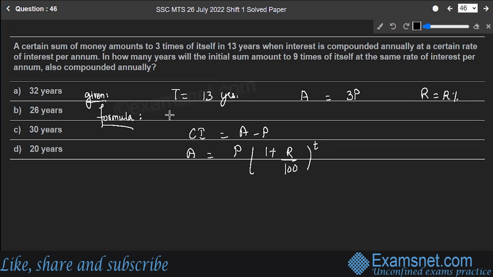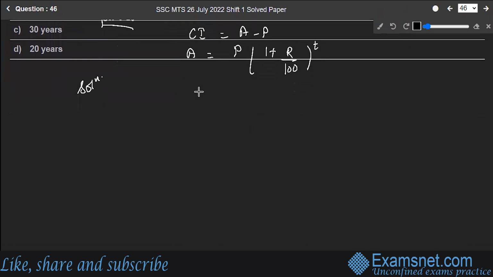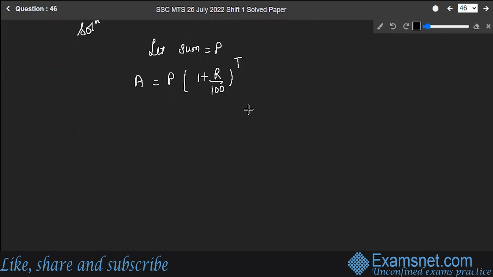Now, let's do the calculations. Here's the solution. First of all, I'll assume the sum to be P. Then amount is equal to P into (1 plus rate upon 100) raised to the power time. Amount is equal to 3 times, it's tripling itself. So 3P is equal to P into (1 plus rate upon 100) raised to the power 13.